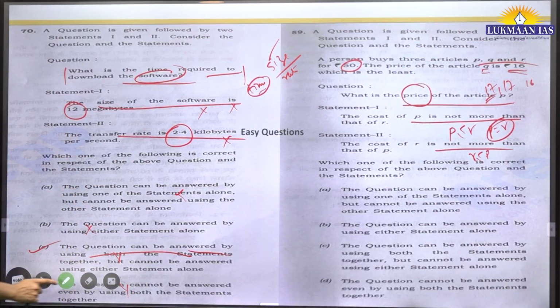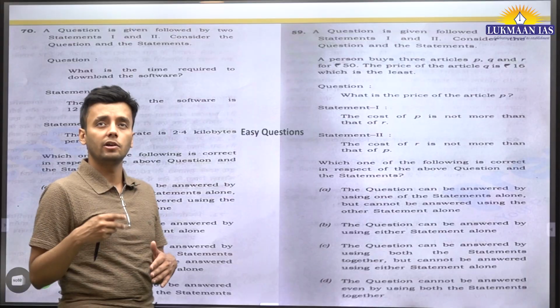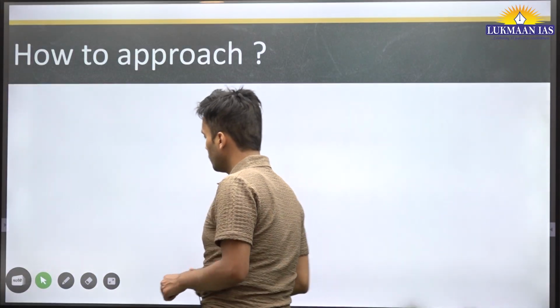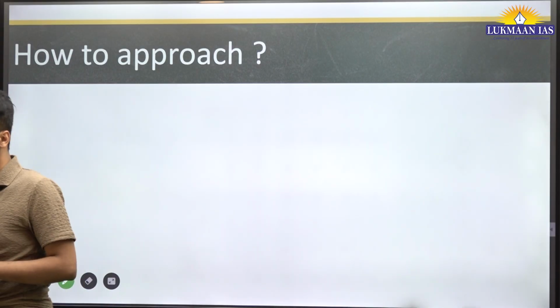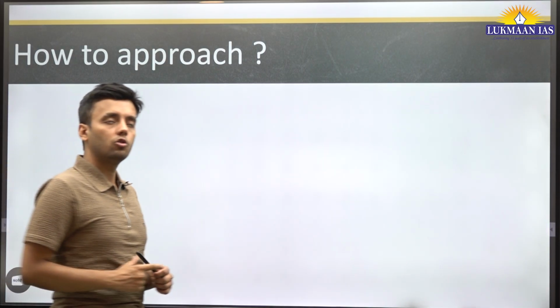So I discussed with you all the types of questions that are coming in recent UPSC. Now the basic question is how to approach the paper.